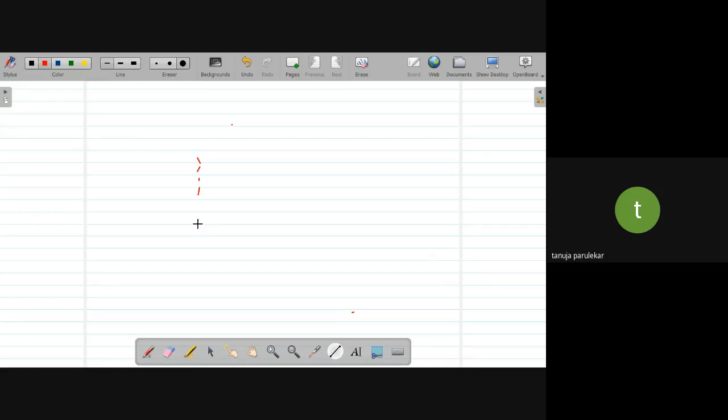Here, then I need to show carbon, another carbon, carbon, and then another dotted line. Okay, then I'm showing thick wedge. Okay, another wedge.